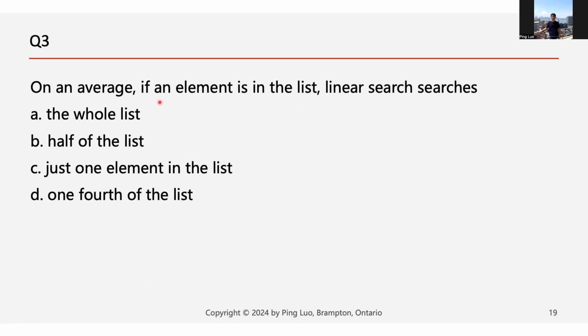Another question: on average, if an element is in the list, linear search takes, the correct answer is B, half of the list. The number you want to search can be at the beginning or at the end. So on average, it's just n divided by 2.